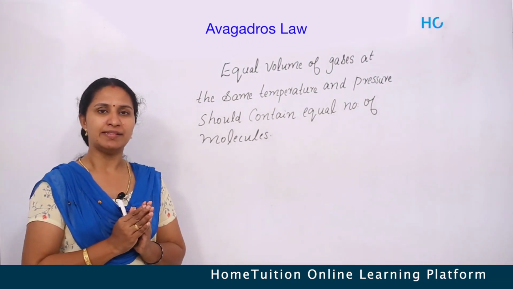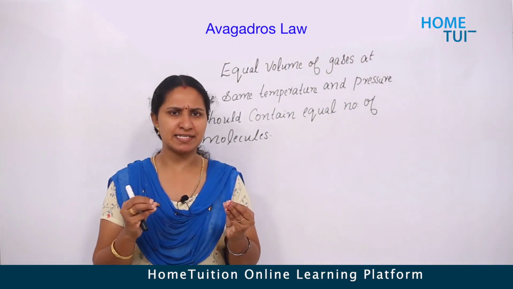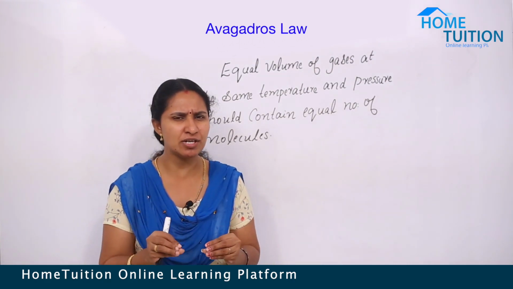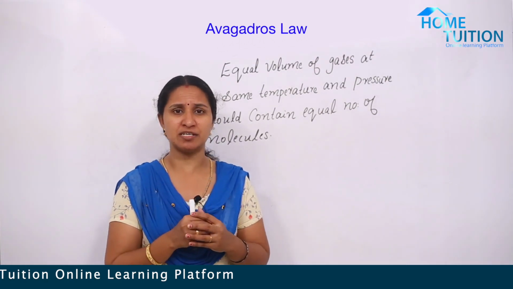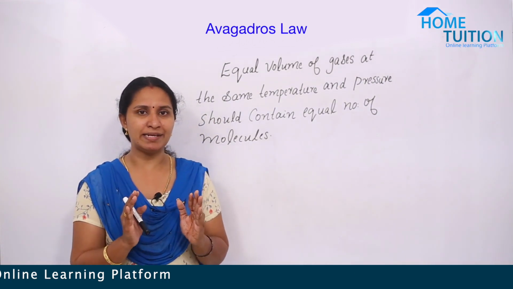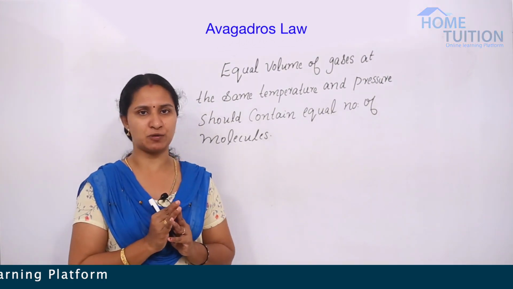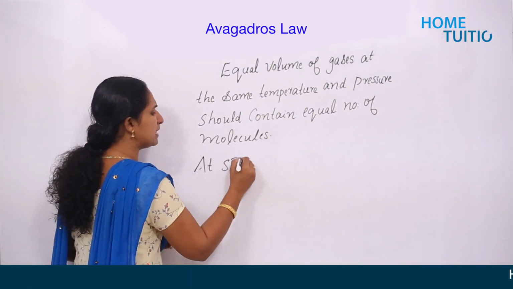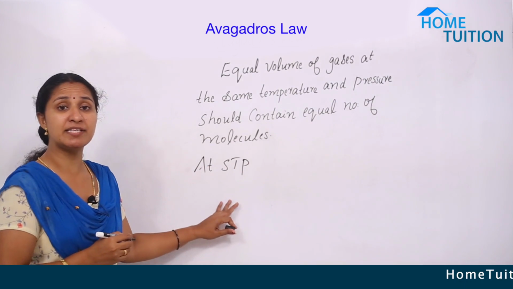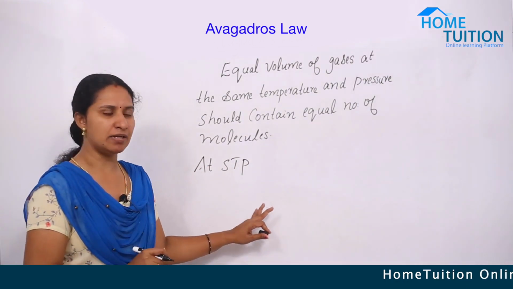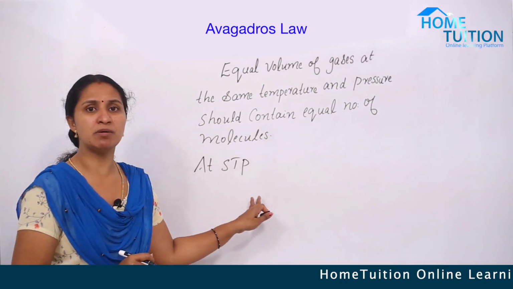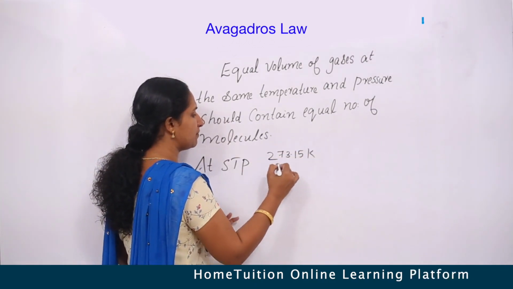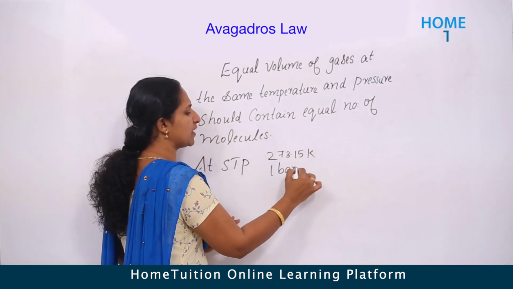That's the law. That means if two gases have the same volume at the same condition of temperature and pressure, they should contain equal number of molecules. That's Avogadro's law. For example, at STP, meaning standard temperature and pressure. That's a condition. Standard temperature and pressure means 273.15 Kelvin temperature and 1 bar atmospheric pressure.